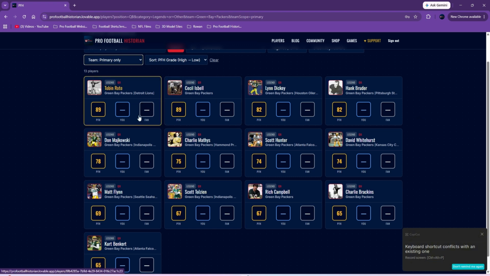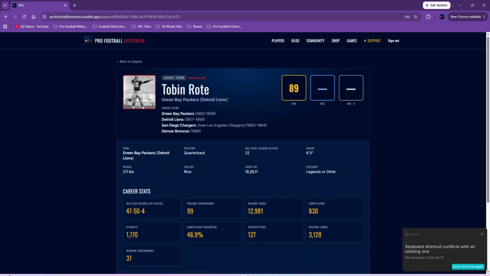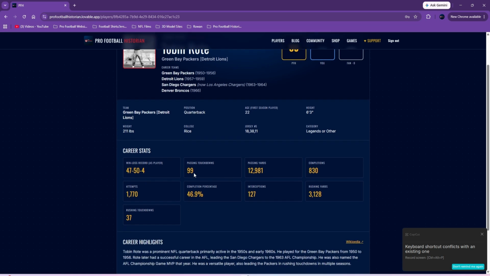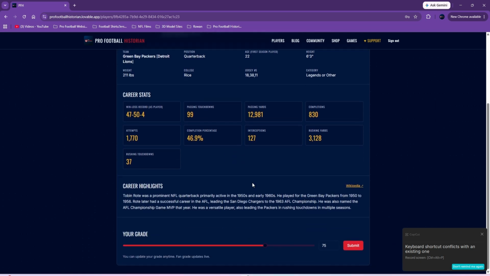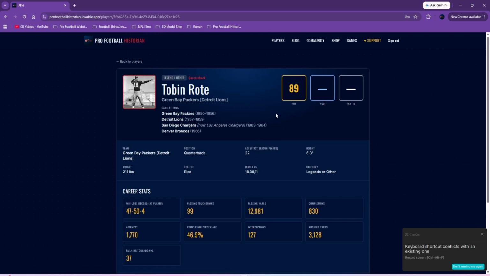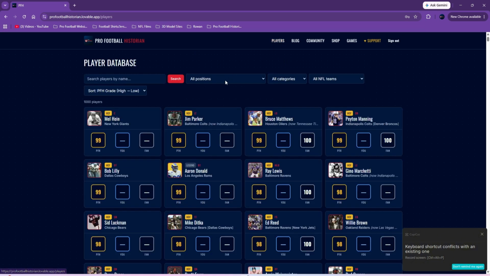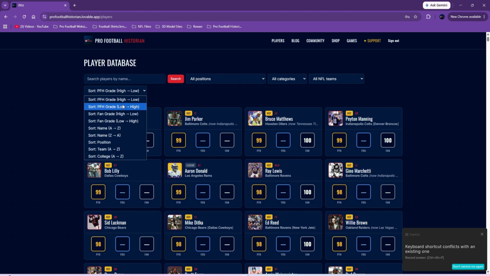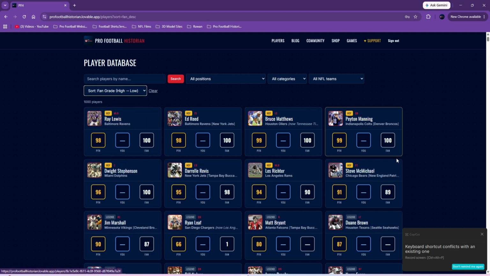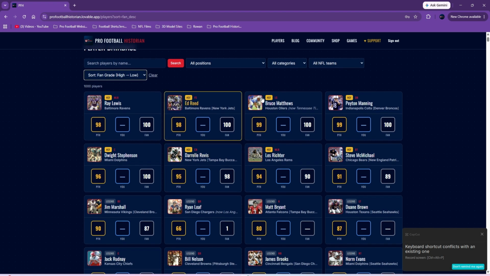Let me find an example. Let me click Tobin Rote. You can see you get all the years, when they played and who they played for. You also have some stats, and then you can grade down here as the fan. And you got a bio. That's just one example. Hopefully that's mostly self-explanatory. Again, you can sort by fan. We don't have a lot of people who've used this, but right now we have a few people who have already started grading players.